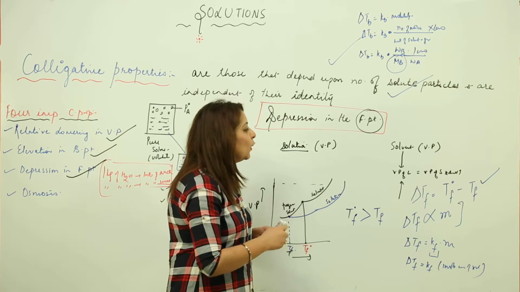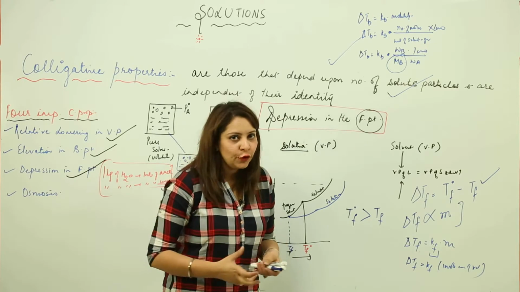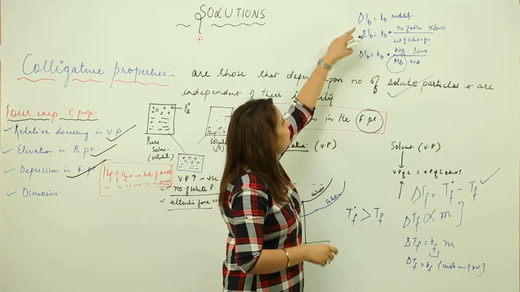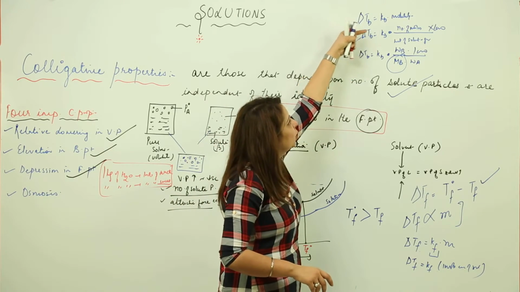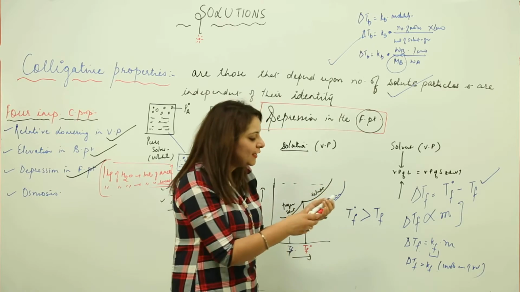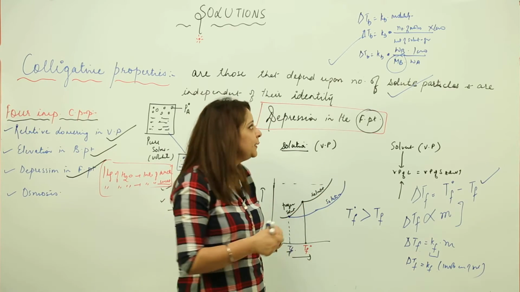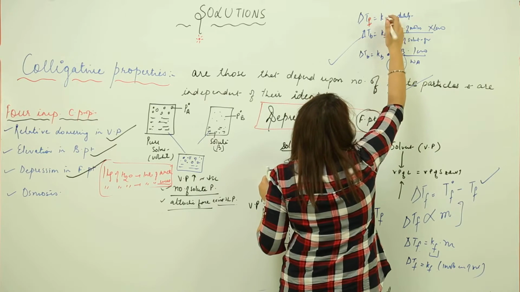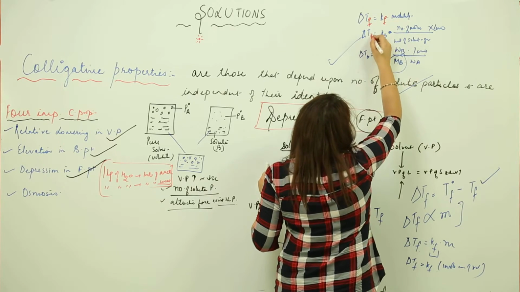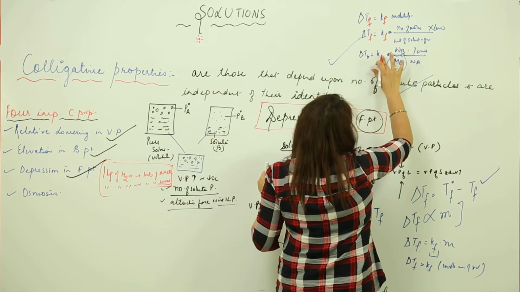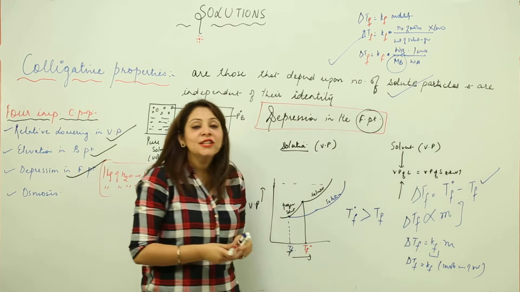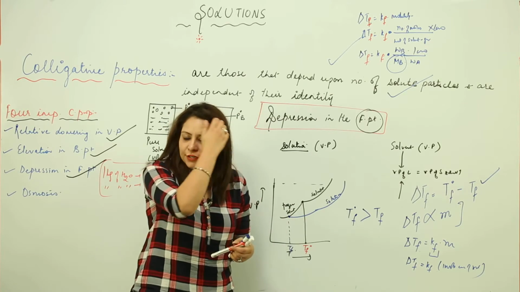And likewise, we can calculate the molar mass for it, like we did for Kb. As I told you, for Kb we took the expression that Tb is equal to Kb into molality. So likewise, we will take it for the depression in the freezing point. The only difference is that here Tb becomes Tf and Kb becomes Kf, right? And the rest remains the same. So this is how you are going to show the depression in the freezing point.